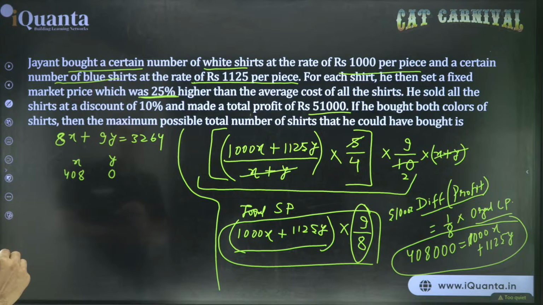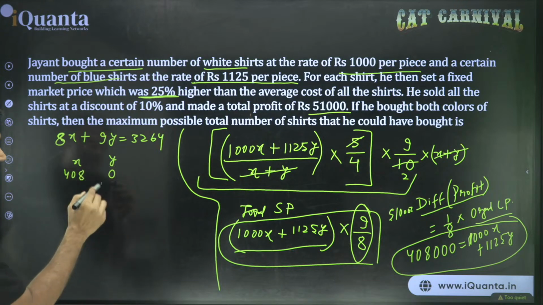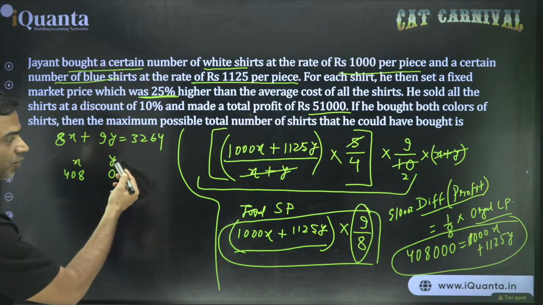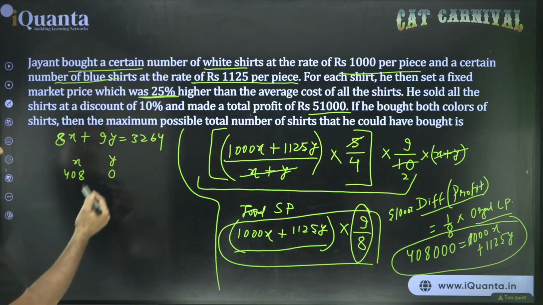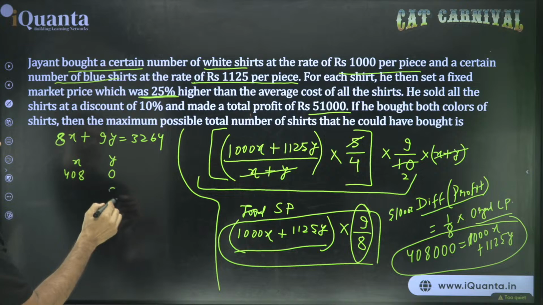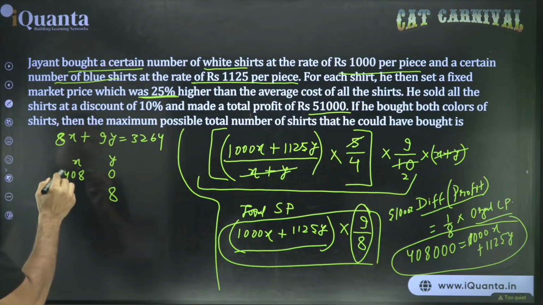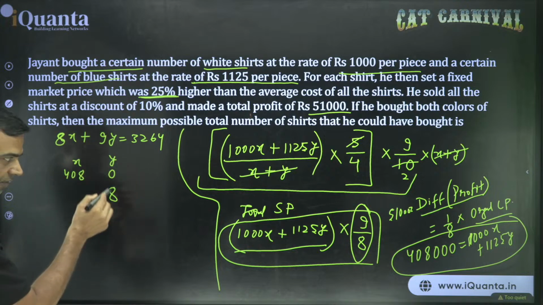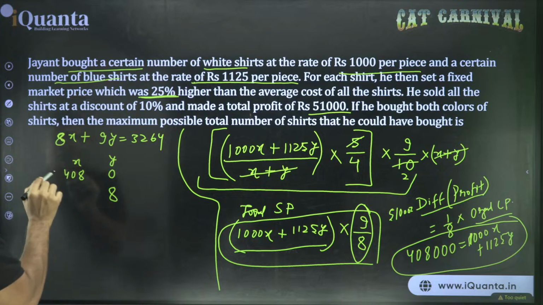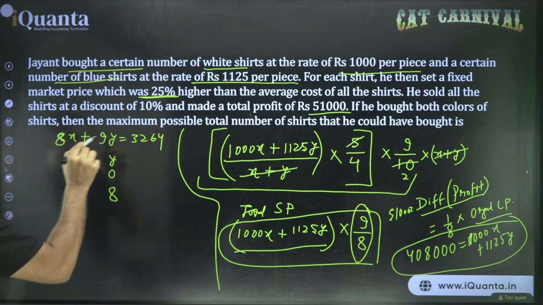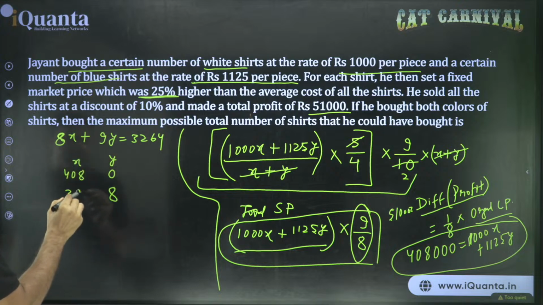Next solution will be what? Clearly y has to increase. You cannot have a negative number of shirts. So y has to increase, x will decrease. If y has to increase, the next value will be 8. Because the common difference of values of y will be coefficient of x. Common difference of the values of x will be coefficient of y. Now x has to decrease by 9, so it becomes 399.